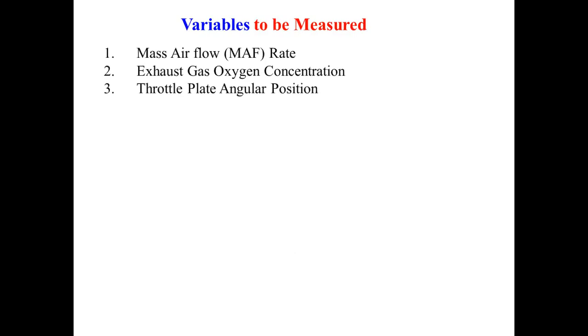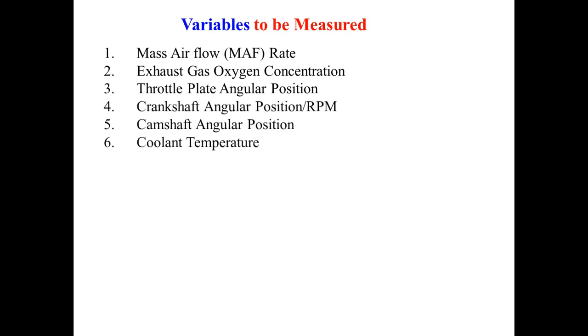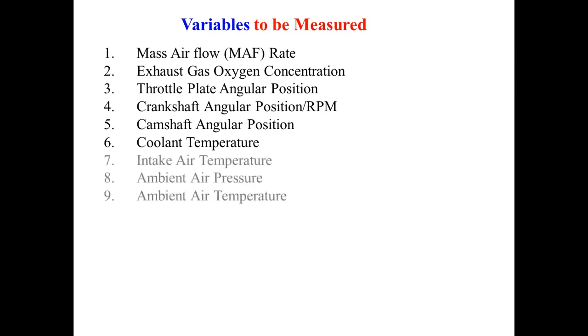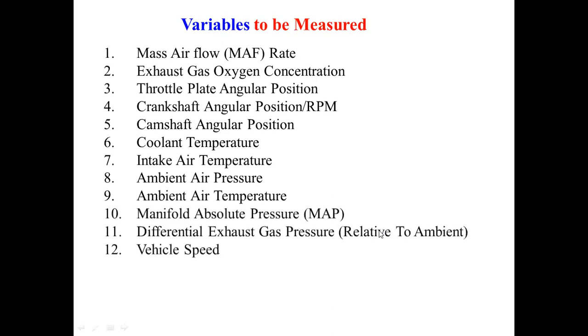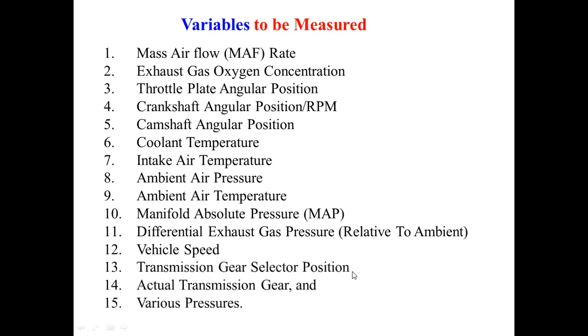Now, what particular variables are these sensors measuring? These sensors are measuring the mass air flow rate, exhaust gas oxygen concentration, throttle plate angular position, crankshaft angular position or its speed in RPM, revolutions per minute, coolant temperature, intake air temperature, ambient air pressure, ambient air temperature, manifold absolute pressure (MAP), differential exhaust gas pressure relative to ambient, vehicle speed, transient gear selector position, actual transmission gear, and various pressures.